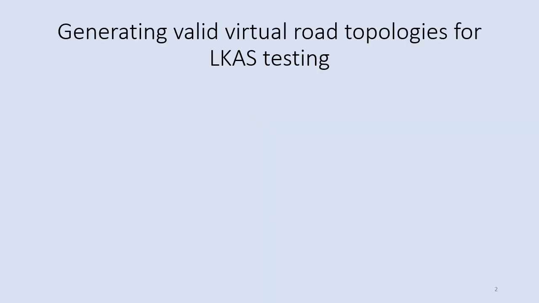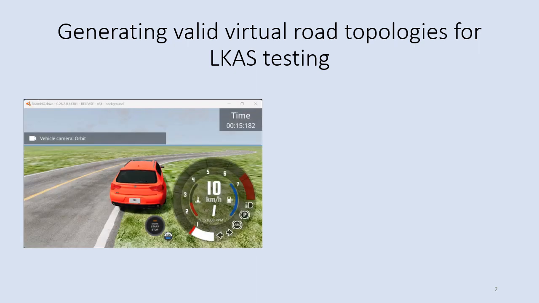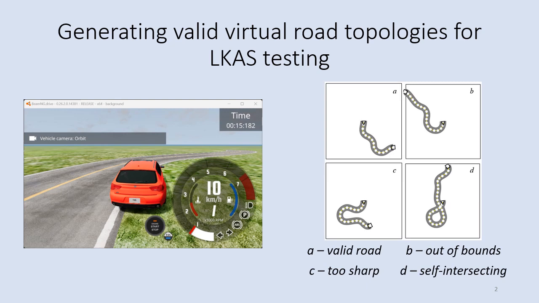I would like to start by presenting the problem that we were solving in this competition, which is testing an autonomous vehicle lane keep and assist system in a BeamNG simulator. To test the system, we need to produce valid and challenging road topologies defined as a sequence of points. By valid, I mean road topologies that do not go out of bounds, are not too sharp, and are not self-intersecting. Typically, this problem is solved by running search algorithms which promote road topologies that make the vehicle deviate from the road center as much as possible.